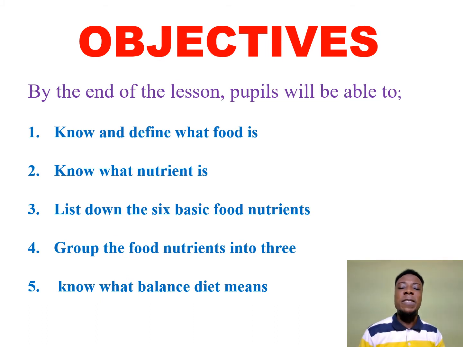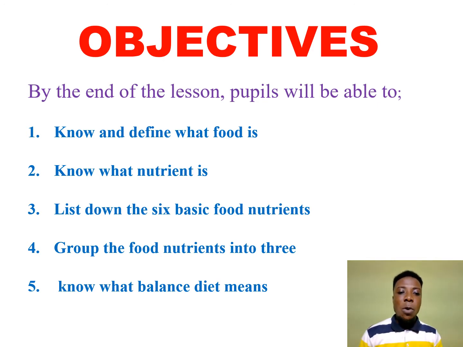Quickly, let's look at what we stand to achieve, or our objectives, under food nutrients. After the lesson, we must know and define what food is. Also, we must know what food nutrient is. Once again, we should be able to list down the 6 basic food nutrients that we have.